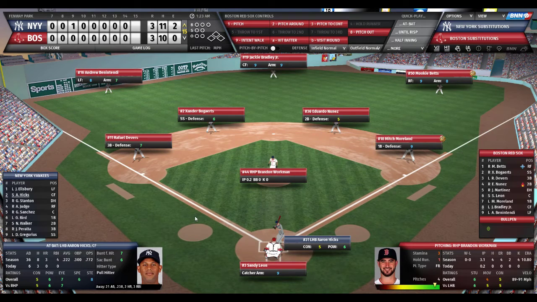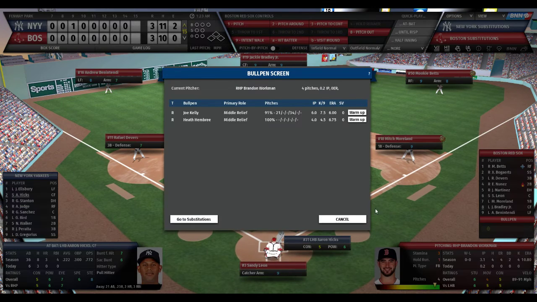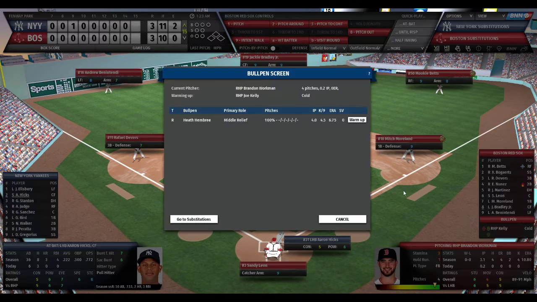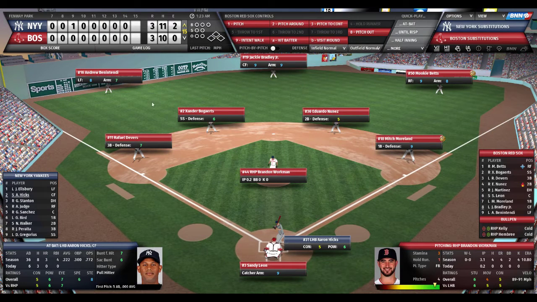We go to the top of the 15th, as the fans at Fenway are highly intoxicated, even though they have shut off the beer. And Brandon Workman is back out on the mound, and he will face Hicks, Stanton, and Judge, the heart of the Yankee order. And because I just don't feel good with Workman, we have Heath Hembree and Joe Kelly. Kelly 91%. Hembree, you know, we're going to get them both up. What the heck? I hate conceding a game, and we're not going to do it.